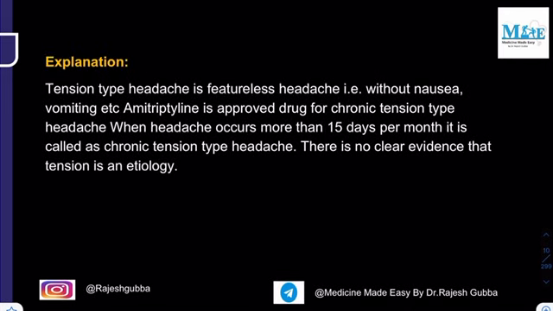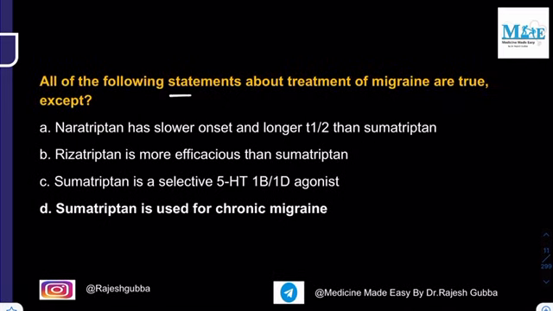Now you see the next question. All of the following statements about the treatment of migraine are true, except, that is, which is the incorrect statement. Naratriptan has the slower onset and longer half-life than sumatriptan. Second, rizatriptan is more efficacious than sumatriptan. Sumatriptan is a selective 5-HT1B/1D agonist. Sumatriptan is used for chronic migraine. So which is the incorrect statement here?